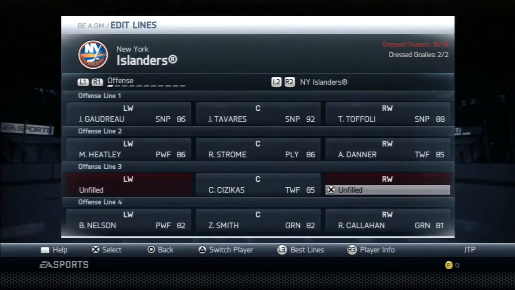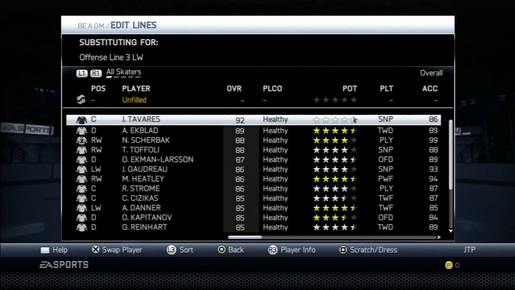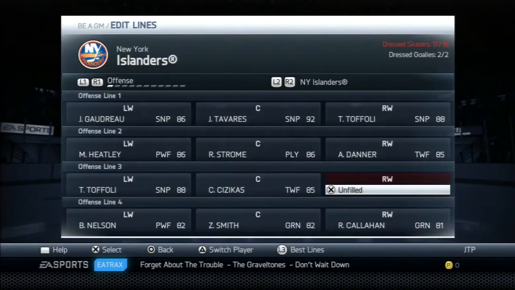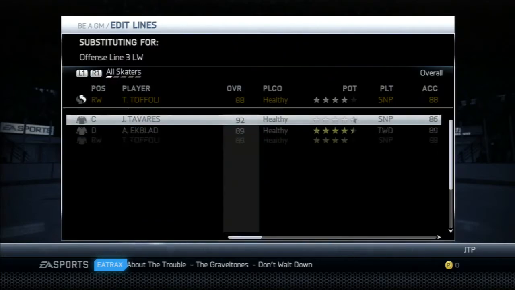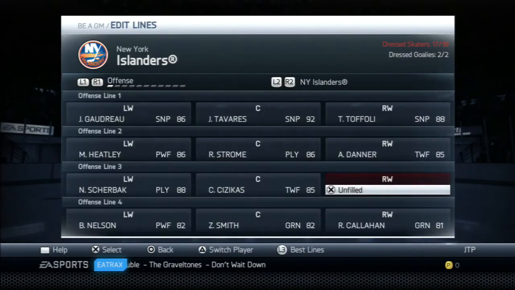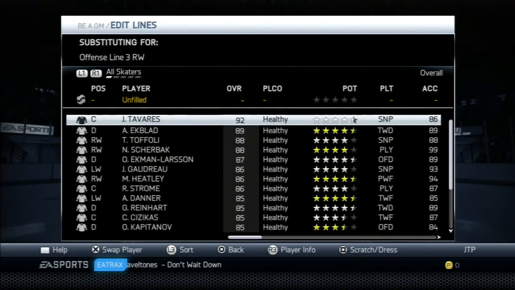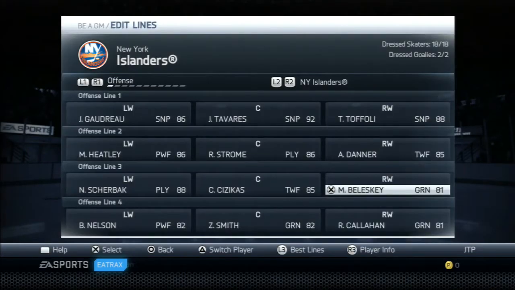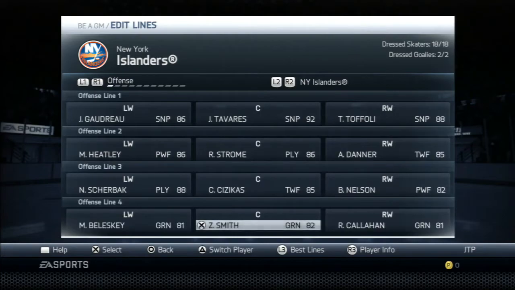Yeah, I don't even think we need... We'll check it out and see if we need to make a trade, but I don't think we have to. All right, Nikita Sherbak. Oops, I just messed that up. Whoa, Toffoli. You're not playing 2 lines, buddy. All right, Nikita Sherbak and get Matt Bolesky in here. All right, there you go. So Nelson would come up to the 3rd line.